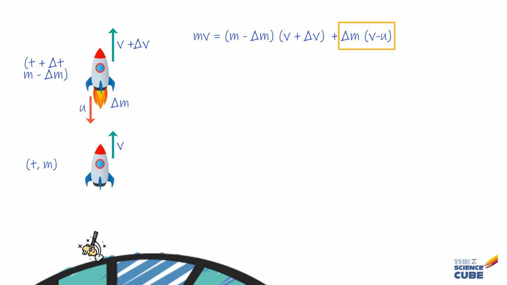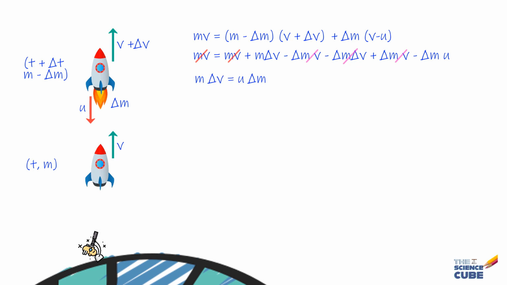So let's go ahead and simplify this equation, and what we have is on the left side mv, and the right side is mv plus m delta v minus delta m v minus delta m delta v plus delta m into v minus delta m times u. And we can see that many terms cancel out, that is mv cancels with mv, then these two cancel out, and delta m delta v being very small can be ignored. So this simplifies to m delta v is equal to u delta m.